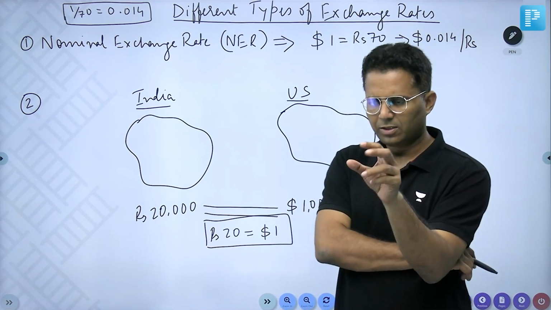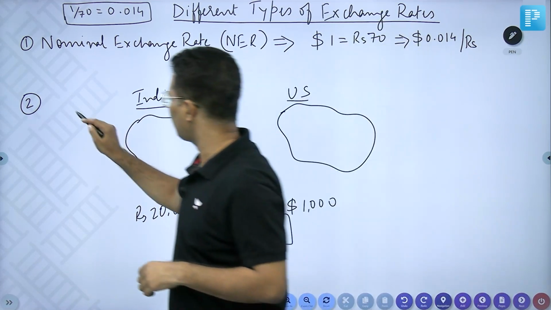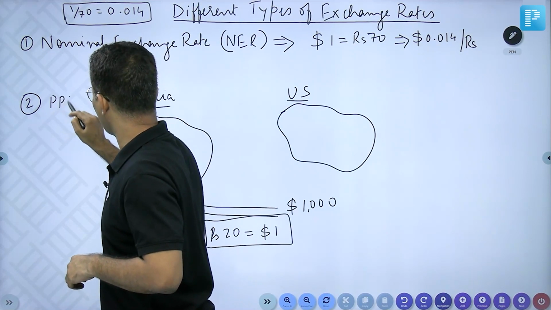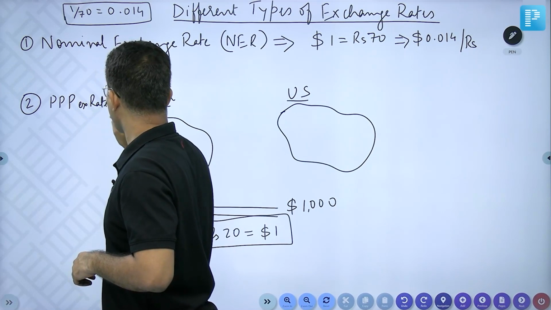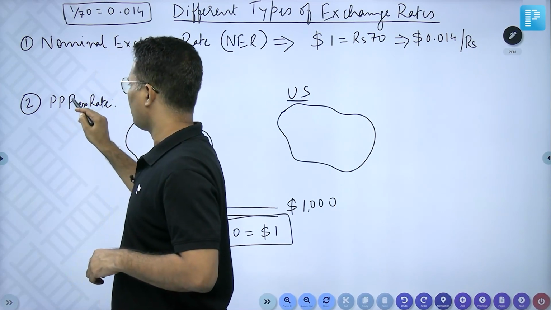Now write a one-line definition of the PPP exchange rate, the purchasing power parity exchange rate.